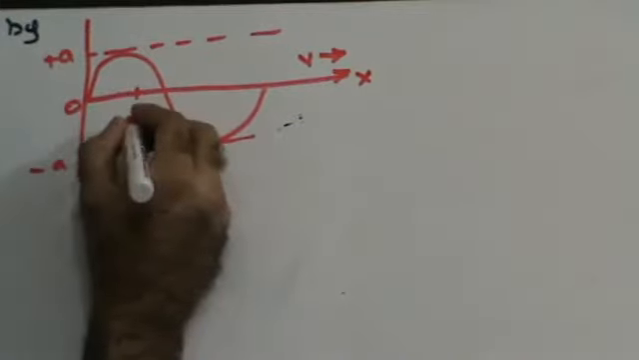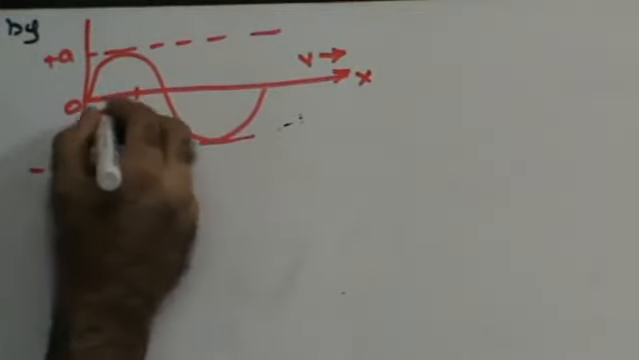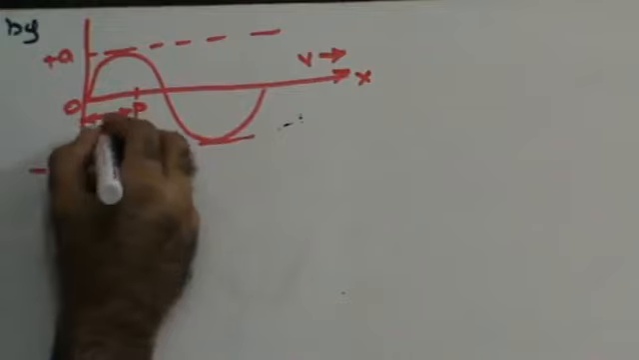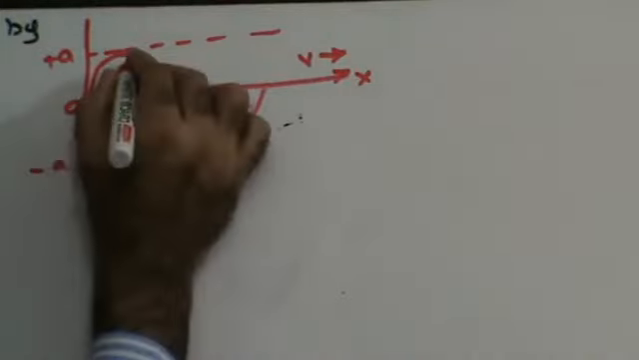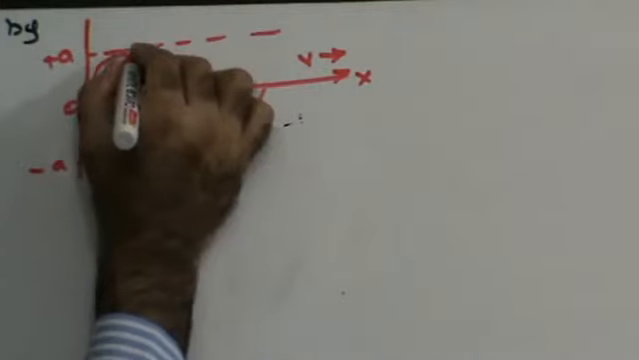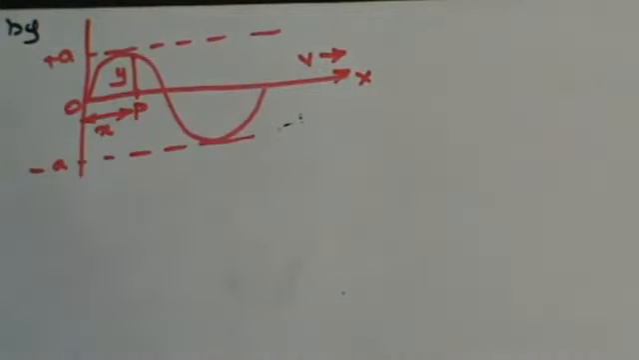Let's assume that at point P, it has covered a distance of x on the x-axis, and it has covered a distance of y on the y-axis. Right? So, let's try to form an equation for this.